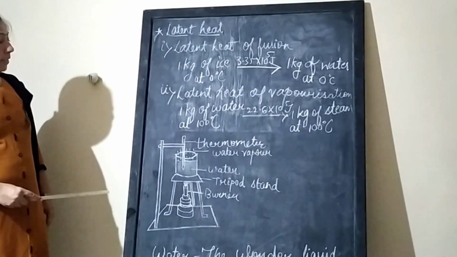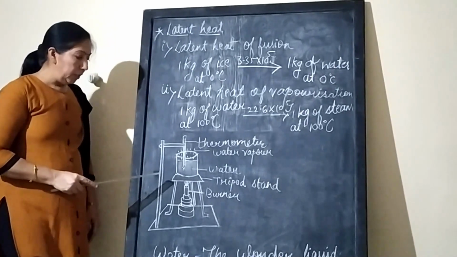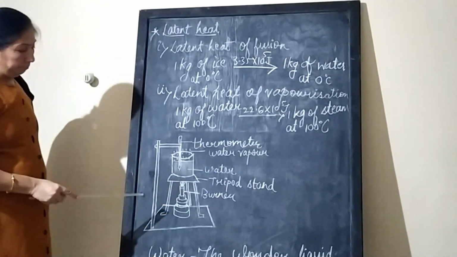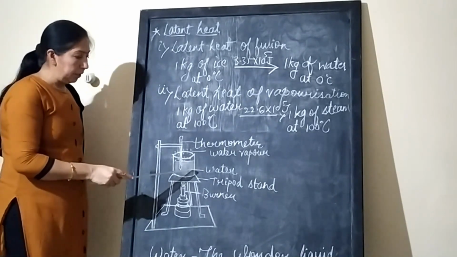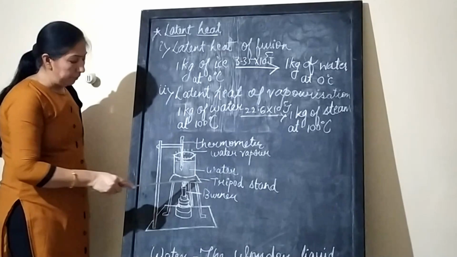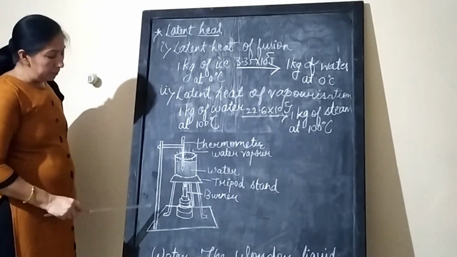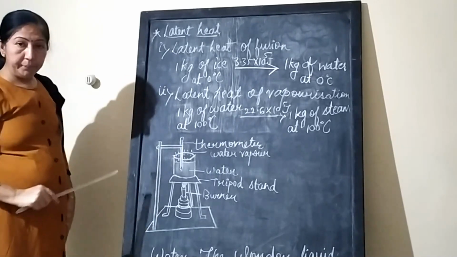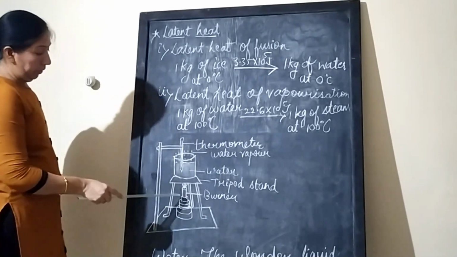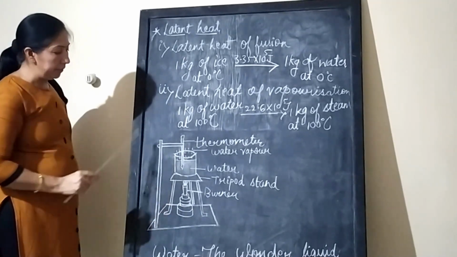Let us understand an activity based on latent heat. Here I have taken a beaker, thermometer, tripod stand, wire gauze, and this one is a holding stand. Take 100 ml of water. Start the burner. Put the thermometer and fix it inside the beaker.